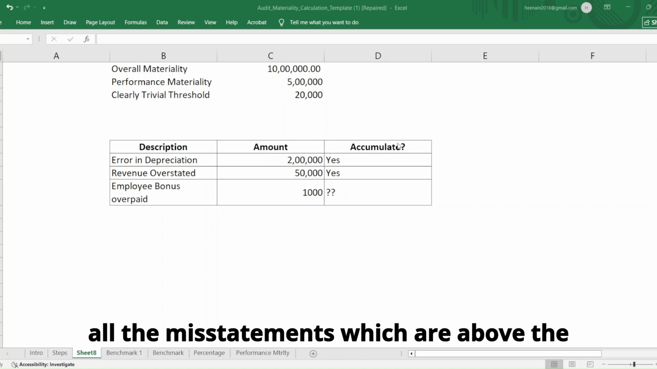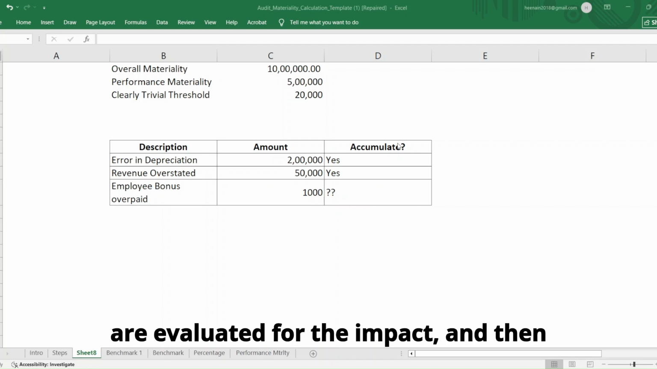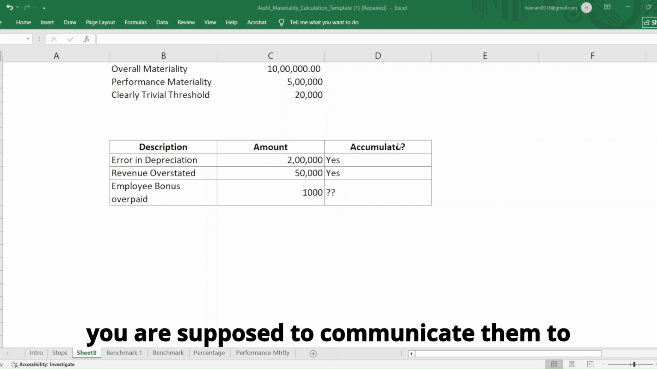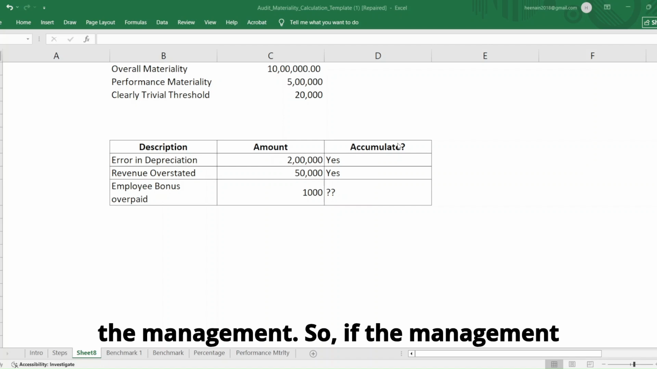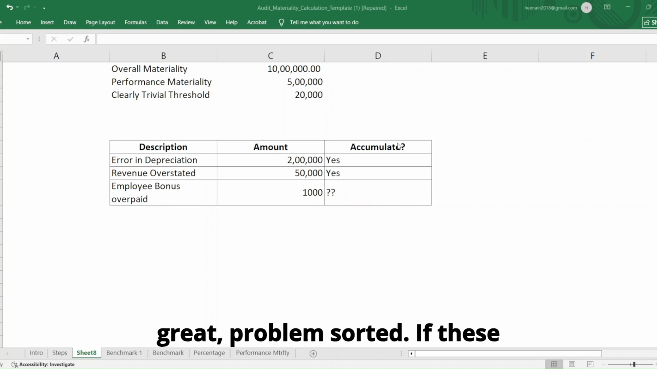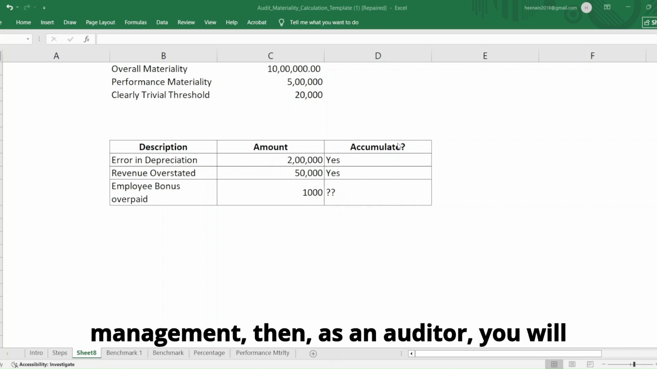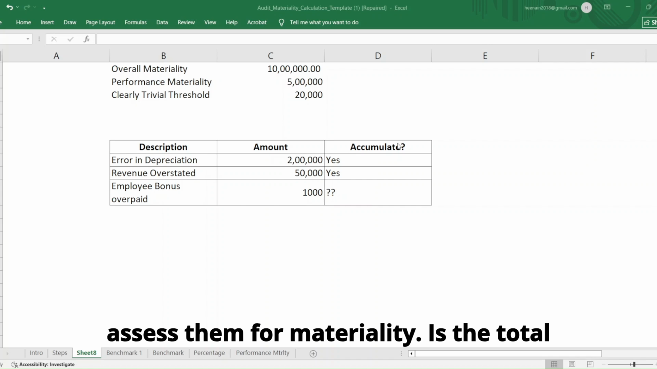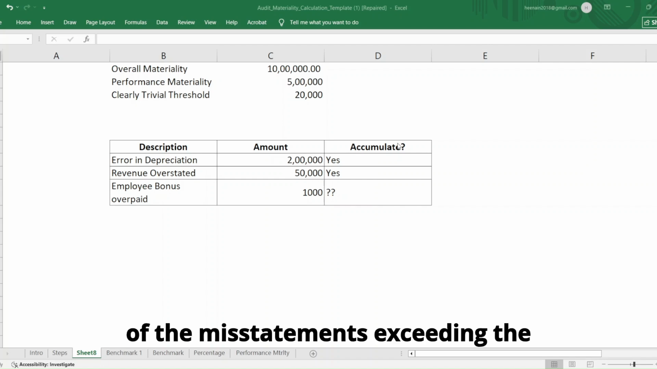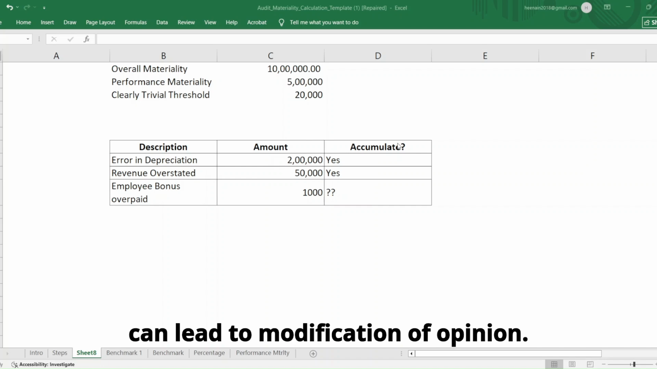So all the misstatements which are above the trivial threshold are accumulated, they are evaluated for the impact, and then you are supposed to communicate them to the management. So if the management rectifies these misstatements, then great, problem sorted. If these misstatements are not corrected by the management, then as an auditor, you will assess them for materiality. Is the total of the misstatements exceeding the materiality? Then if yes, it can lead to modification of opinion.